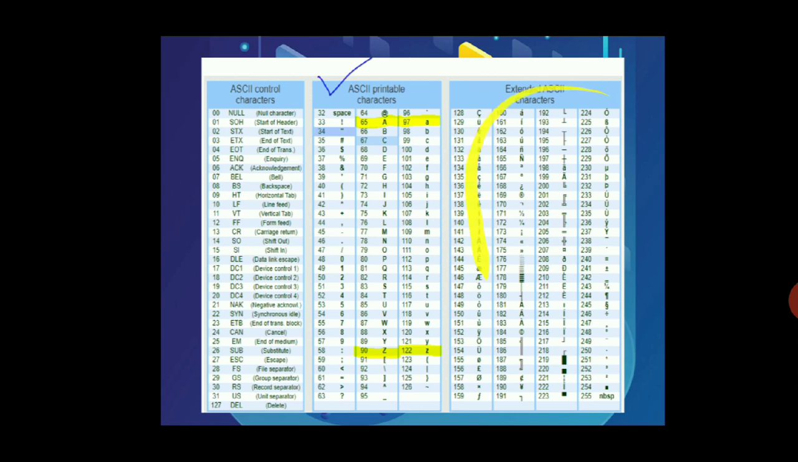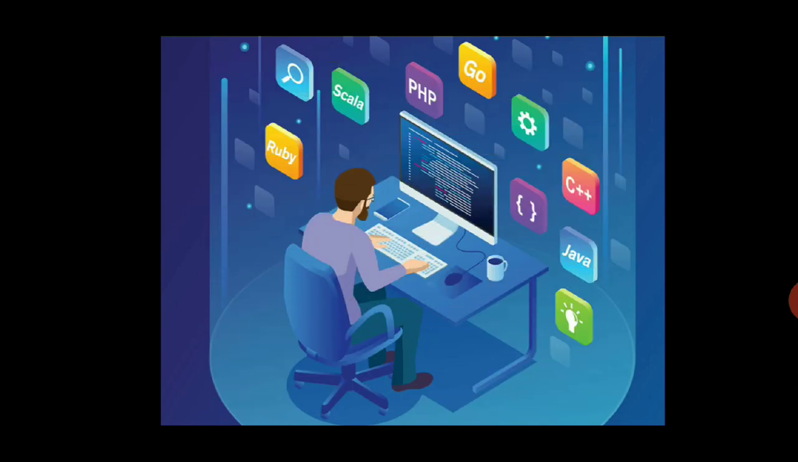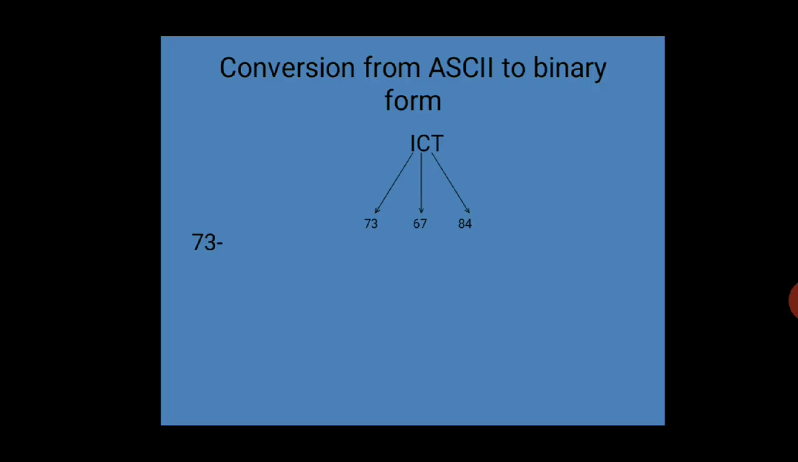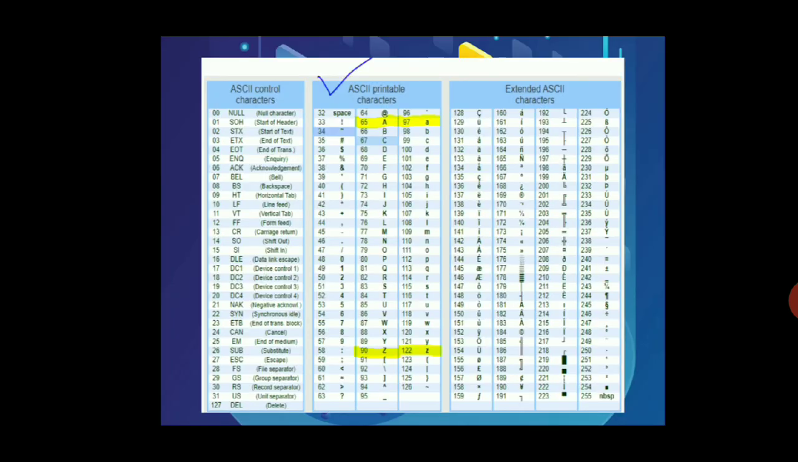And you can see here the extended ASCII characters, which is the extended version of ASCII values, from 0 to 255. Okay, so we will learn how to convert an ASCII value to binary form. Binary form means 0, 1. Like here the word ICT. The I value in the ASCII table is 73. The C value is 67 and the T value is 84.